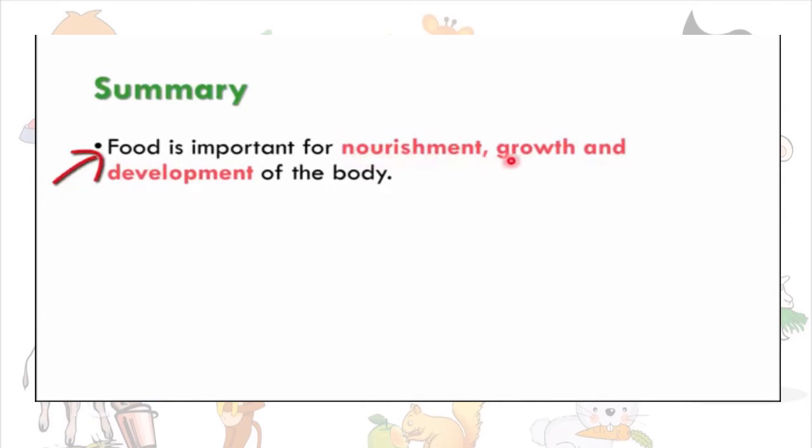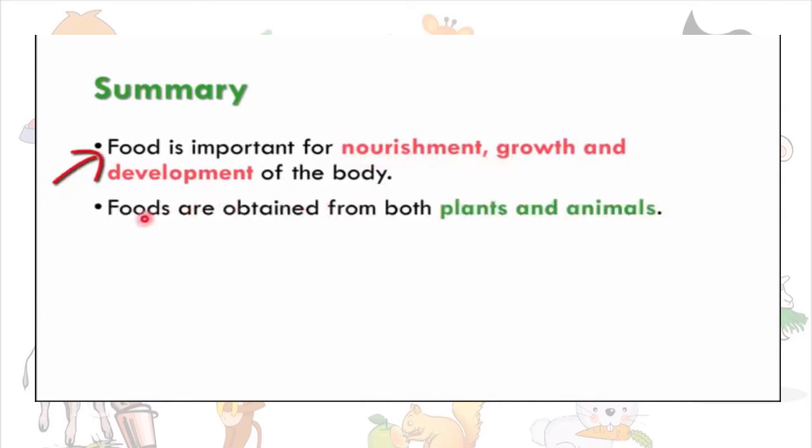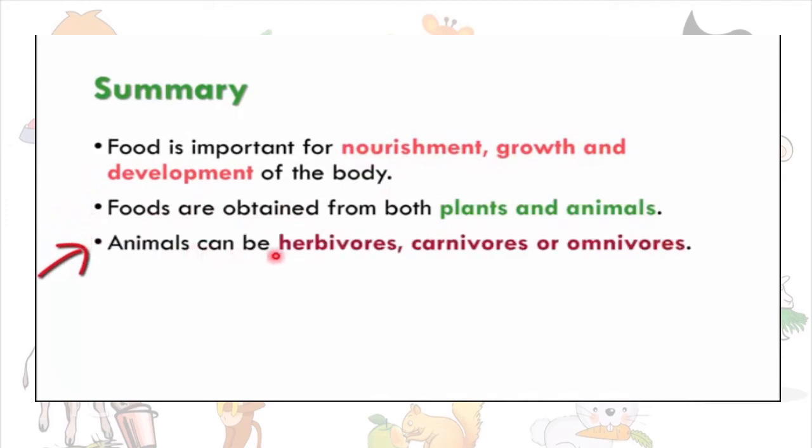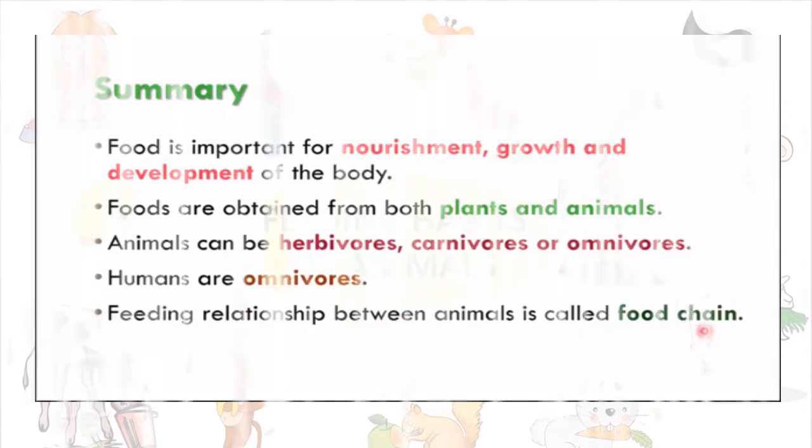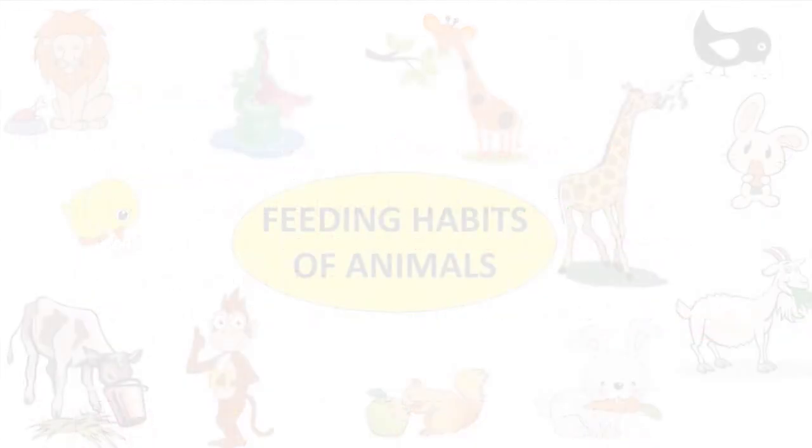So children, in this video, we learned that food is important for nourishment, growth and development of the body. Foods are obtained from both plants and animals. Animals can be herbivores, carnivores or omnivores. We also learned that humans are omnivores. The feeding relationship between animals is known as a food chain. Let us recall what we have studied in today's session.